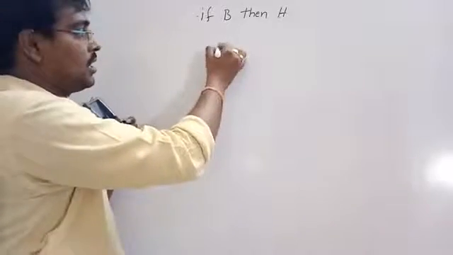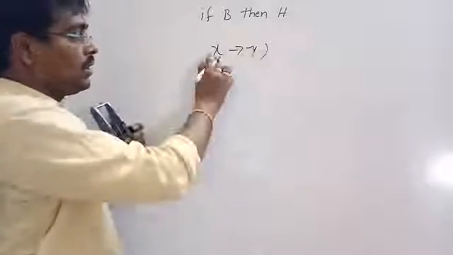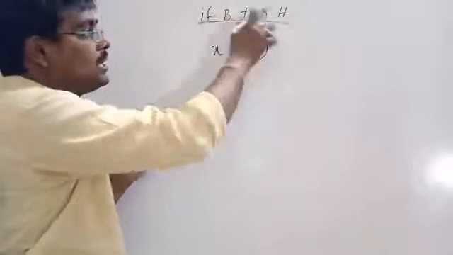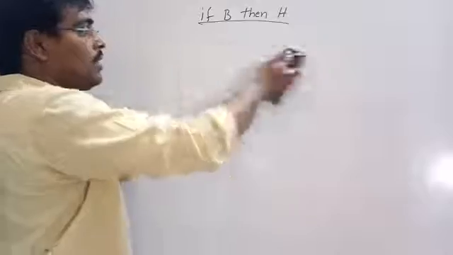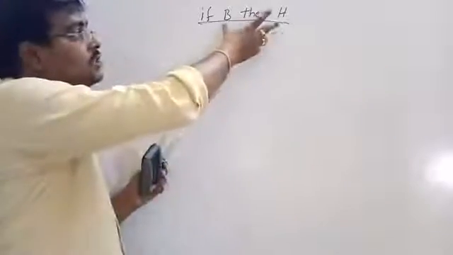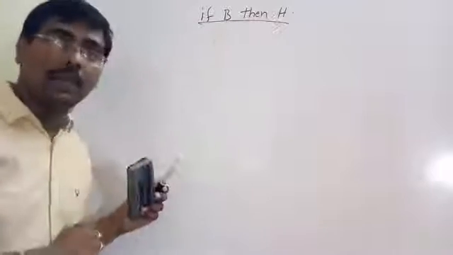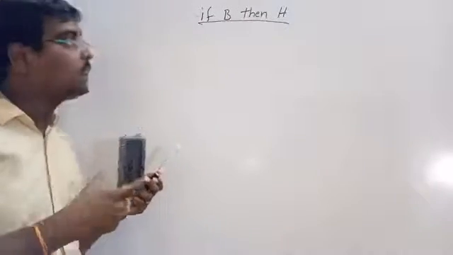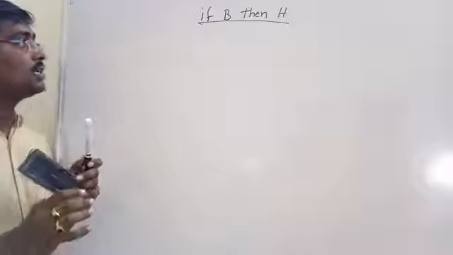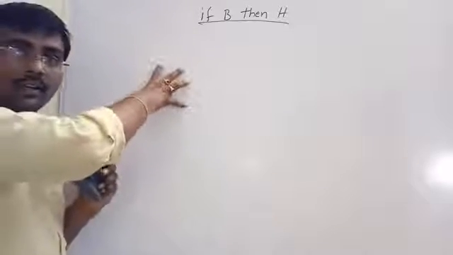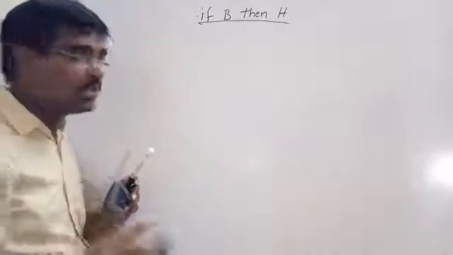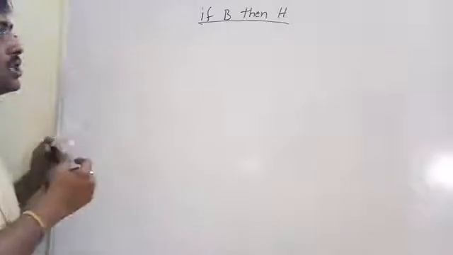We already discussed X tends to Y. What do you mean by X tends to Y? If X, then Y. Here B is the body, H is the head. The support specifies in how many transactions both B and H appear together. From the given data, if support is equal to 3 and confidence is equal to 0.6, I am deriving some association rules.